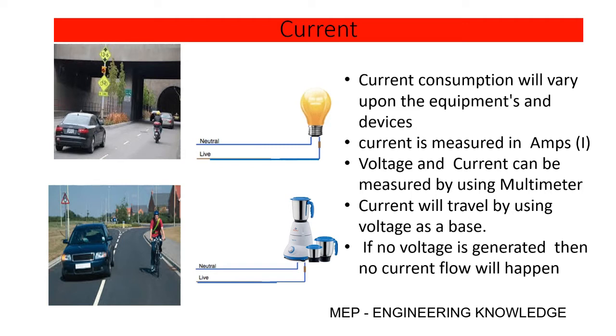The example I am giving is to explain in such a way that you can relate and understand easier. So the voltage and current both can be measured by using a multimeter, and the current is measured in amps. If there is no voltage, obviously there won't be any current flow. So voltage is the base for current to flow. Even if you didn't understand, in the upcoming slides, I will make you still more clear on these basic concepts.